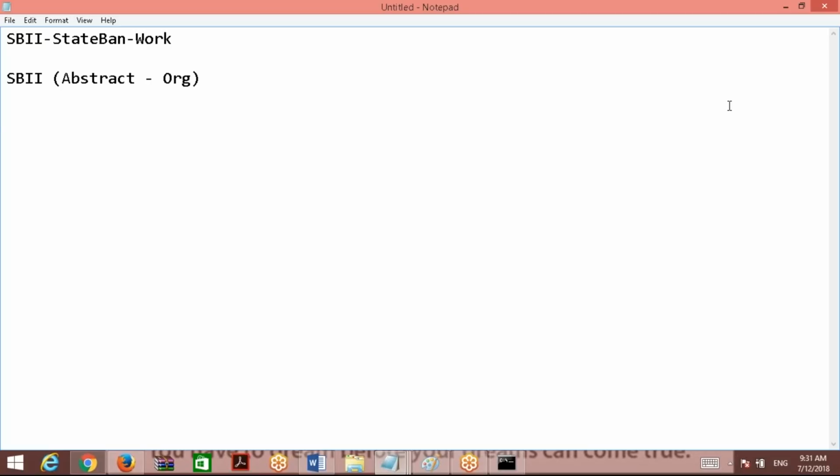When I say TCS development, what does that mean? It is related to the organization, right? It is created under TCS, connected to TCS. It can utilize anything which is provided in the TCS organization in this division. Based on this, tell me what is the second class name? SBII hyphen, the connection is there. State. This is the actual name of the class.